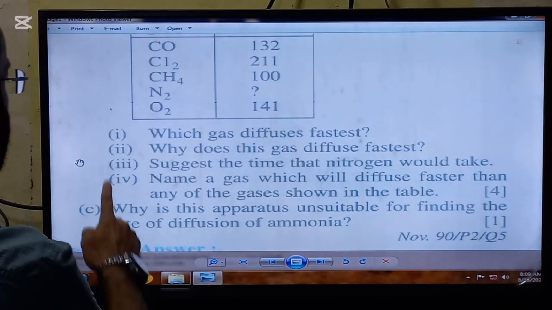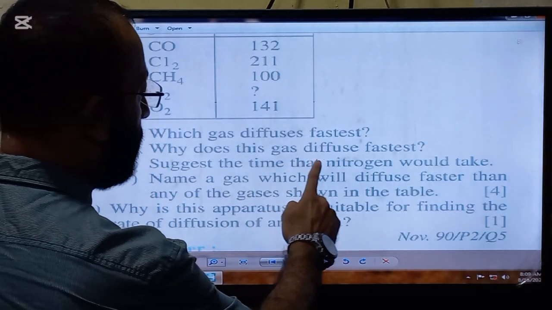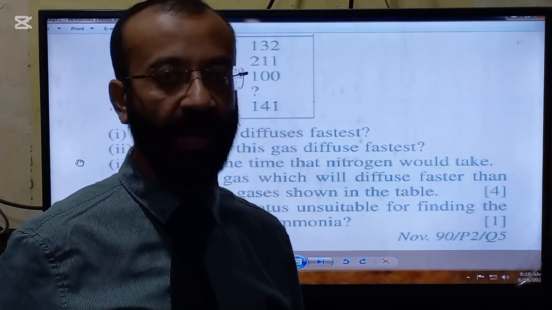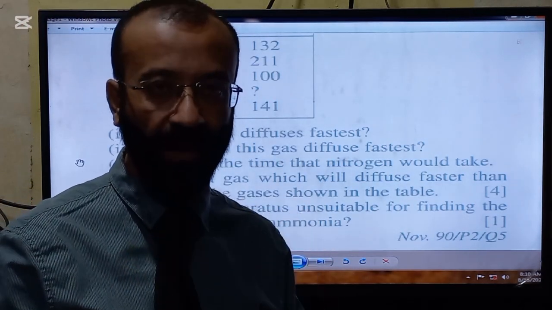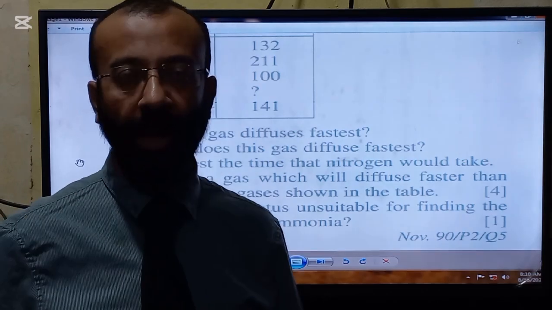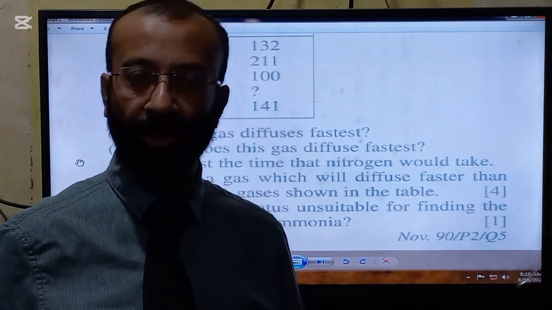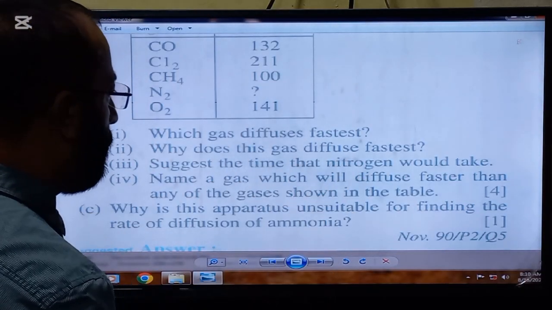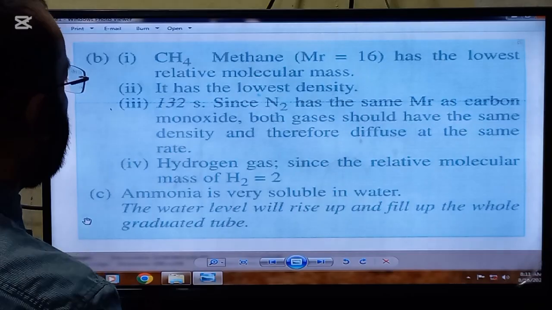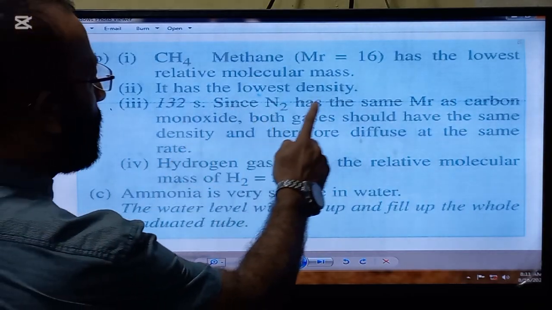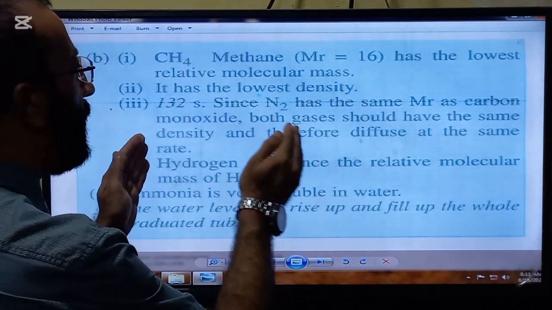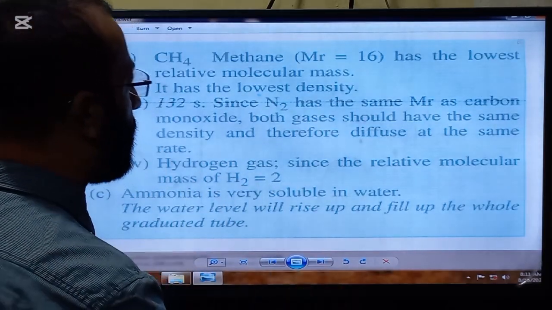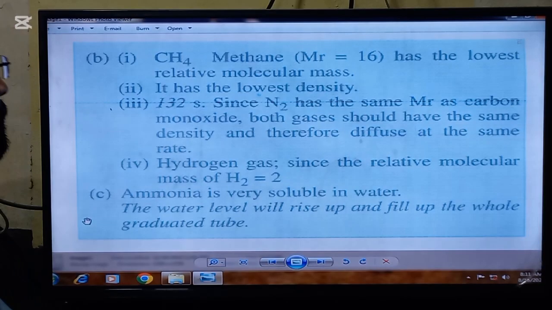The statement of the second part is, why does this gas diffuse fastest? It will diffuse fastest because it has the minimum relative molecular mass and minimum density. So that's why it has the fastest rate of diffusion. So here is the answer. It has the lowest density because it has the minimum relative molecular mass. So that's why it has the fastest rate of diffusion.